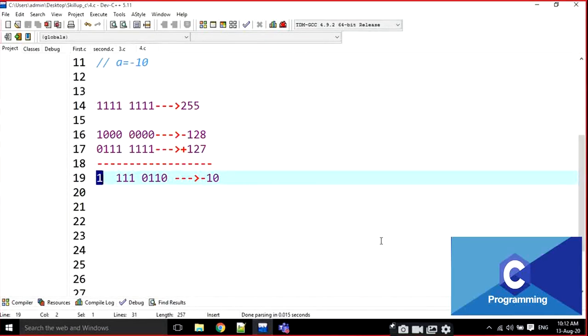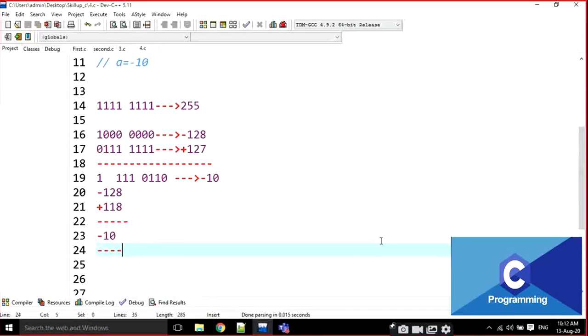What I highlighted, just observe the screen here. That is not 128, that is minus 128 and plus 118. What is the output? Minus 128 plus 118 is going to be minus 10 here.